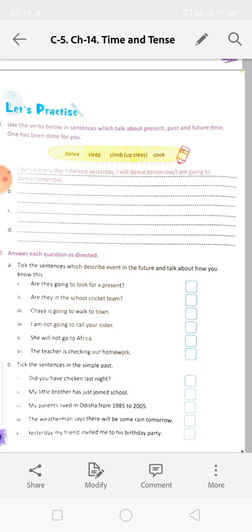Next, take the sentences in the simple past. You have to find them and do this by yourself. Next day, I will send the answers. Till then, goodbye, have a nice time and read the chapters.